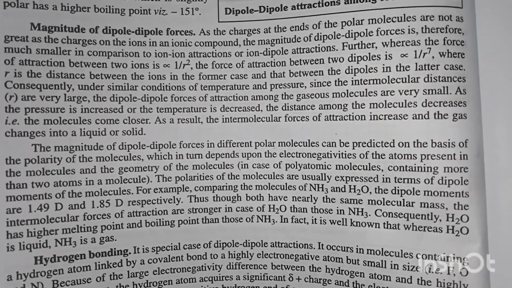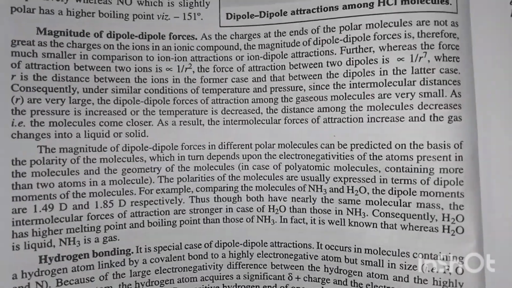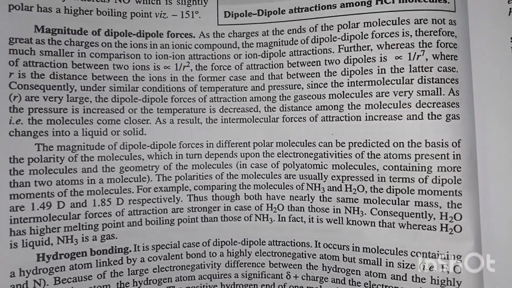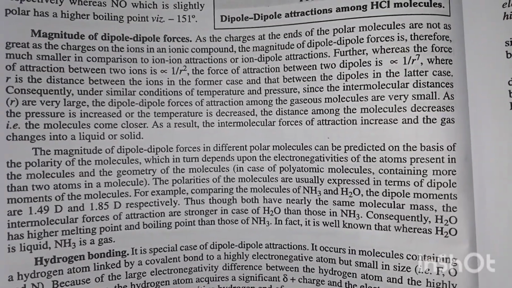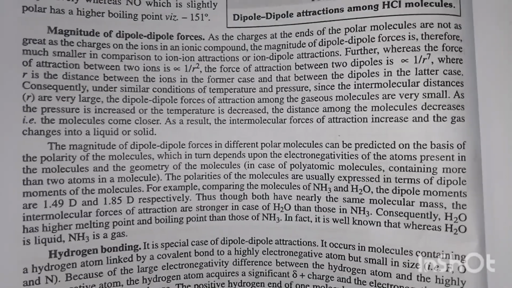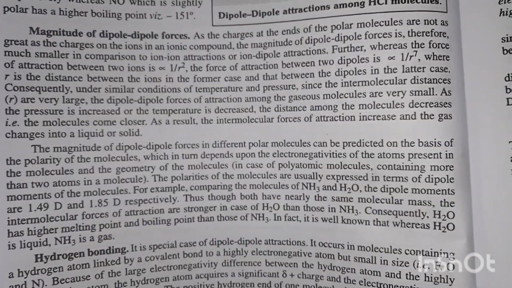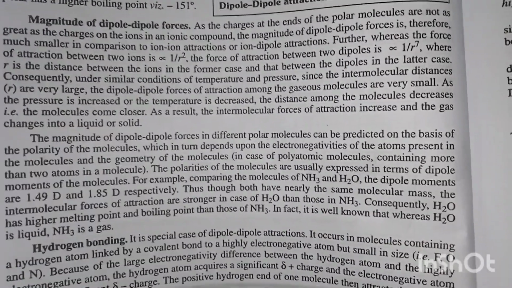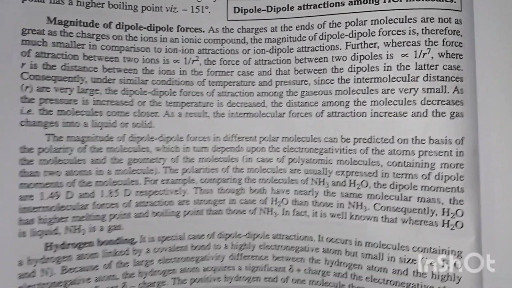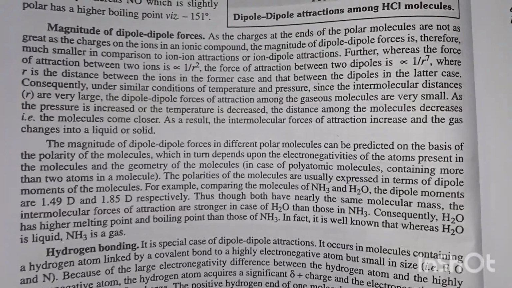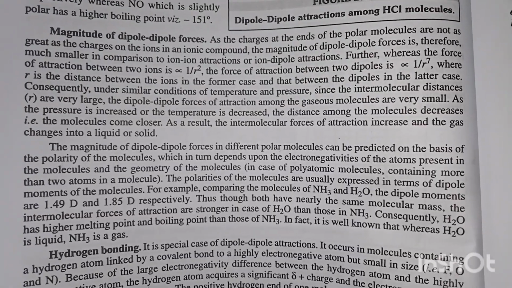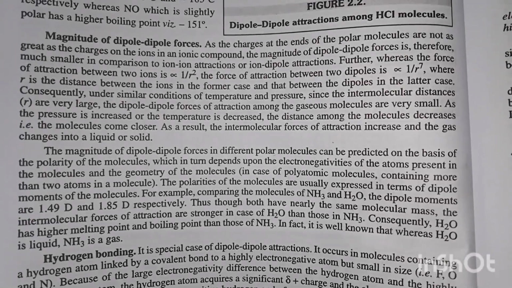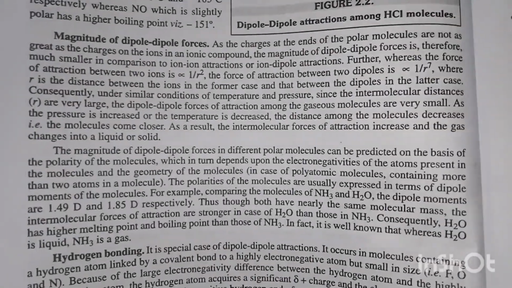For example, comparing the molecules of NH3 and H2O, the dipole moments are 1.49 and 1.85 debye respectively. Thus, though both have nearly the same molecular mass, the intermolecular forces of attraction are stronger in case of H2O than those in NH3. Consequently, H2O has higher melting point and boiling point than those of NH3. In fact, it is well known that where H2O is liquid, NH3 is gas.